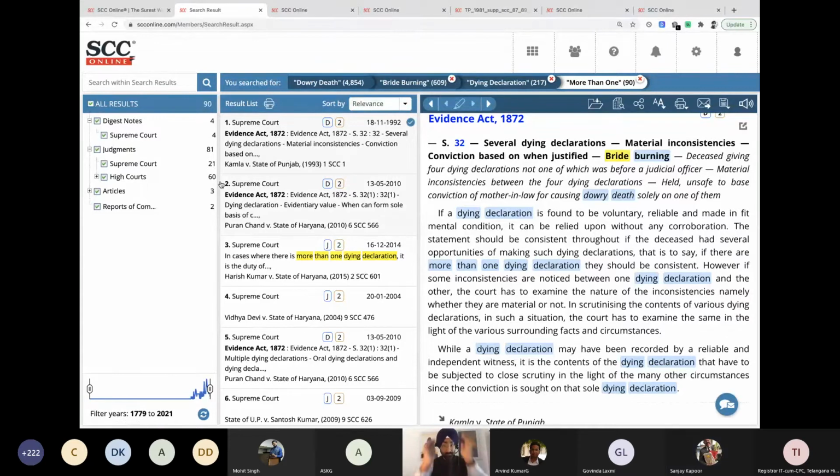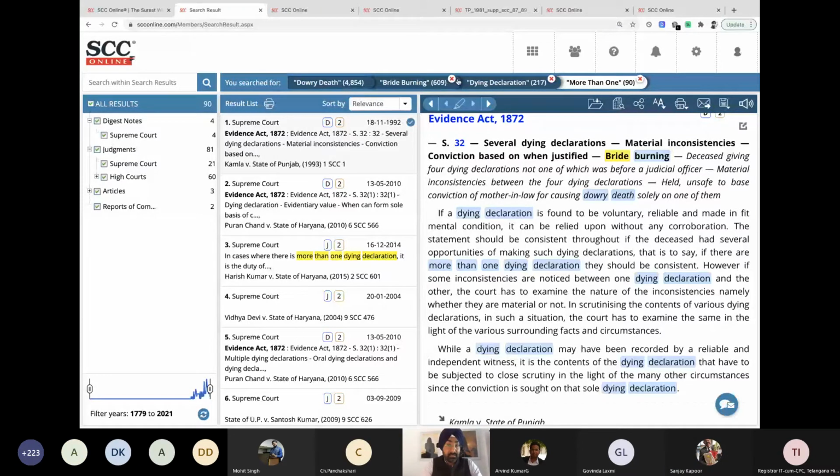Now, as you have asked, sir, what is the benefit of doing sub searches? I could have done the same thing in the main search: dowry death, bride burning, dying declaration. Why have we done this? Is there some incentive to it? The incentive is, without going back, I can alter my search from here itself. Suppose I want dowry death but I do not want bride burning. I just want dowry death, dying declaration, more than one.